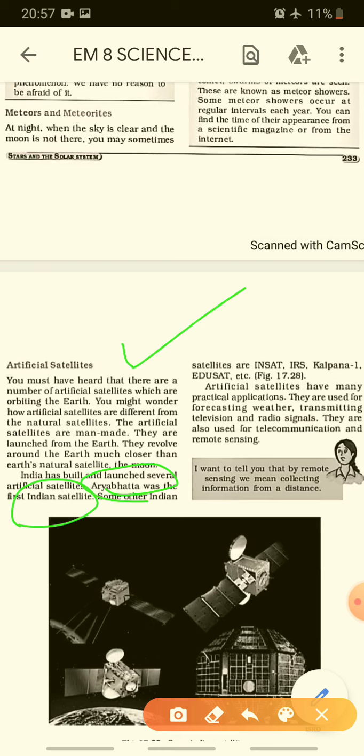Artificial satellites have many practical applications. When they are sent to space, we can easily get much information through these satellites. They are used for forecasting weather and transmitting television and radio signals. Our net, Airtel, Vodafone, they are also a form of satellites, right? So that we can get network coverage. They are also used for telecommunication and remote sensing. Our Tata Sky at home is also connected to the satellites.